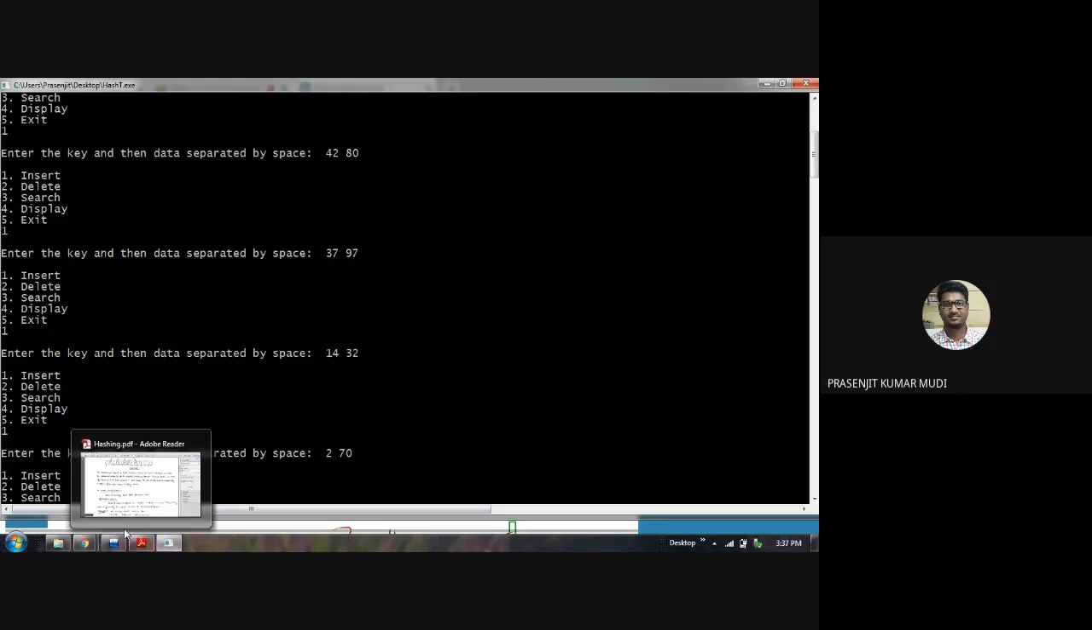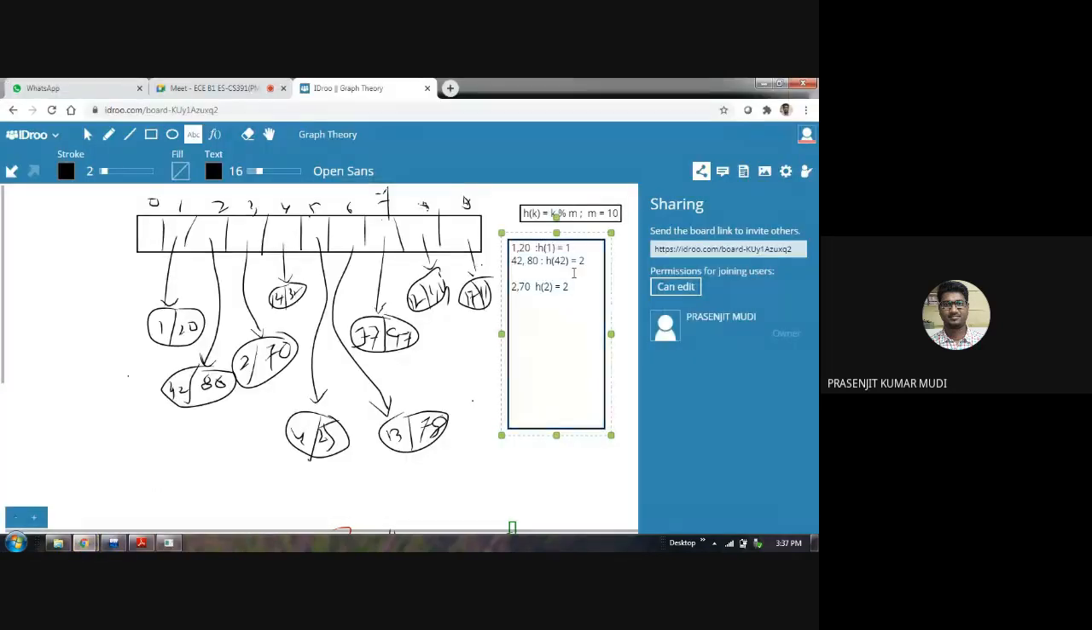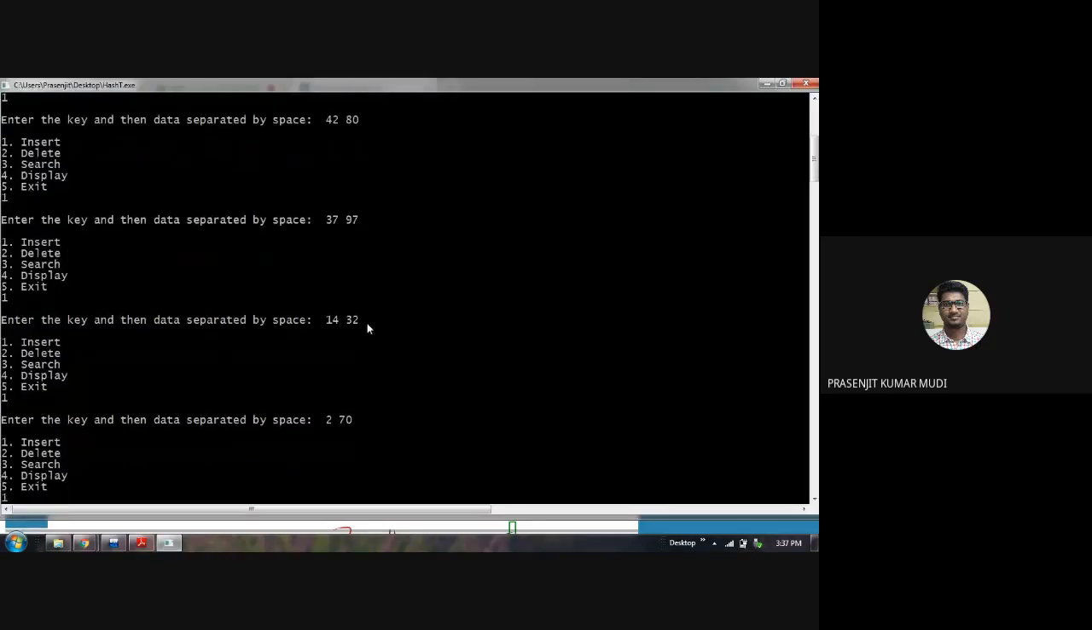The next element is what? The third element was 37,97. Now what about 37,97? What is the hash key value of 37? Who will say? 7, sir. It's 7. So you will go to the 7th location, engage it, and make the 7th pointer point towards 37,97. Similarly, you can explain the insertion of the next set of nodes like 1432.